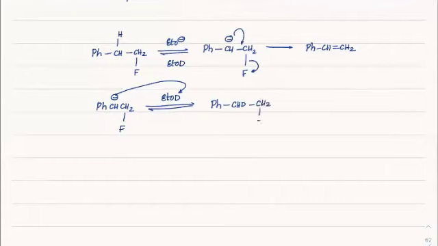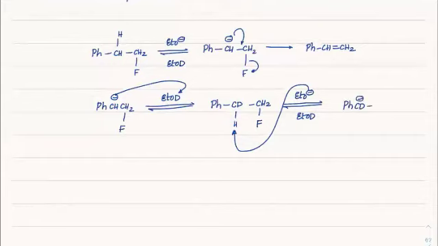CH2F will form. After that, the reaction will go forward again using EtO minus and EtOD, and between hydrogen and deuterium, protium and deuterium, protium will be removed more easily. So again you will get an intermediate CD minus CH2F. From here, again the slow step, it will form PhDC double bond CH2. This is clear, beta? So wherever there is a carbanion, all the hydrogens on it have to be replaced.